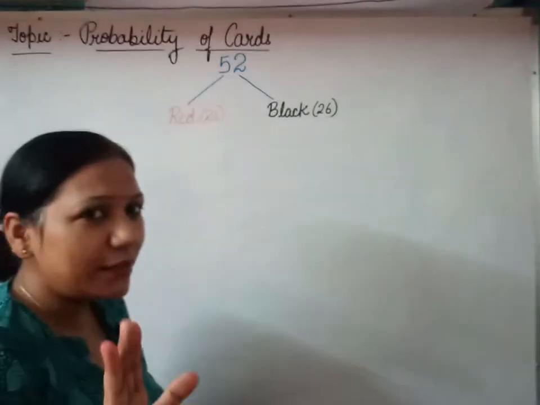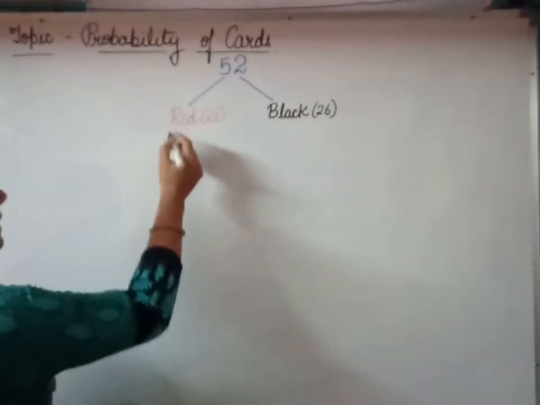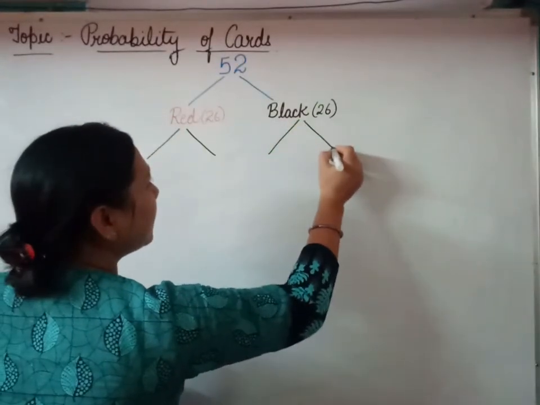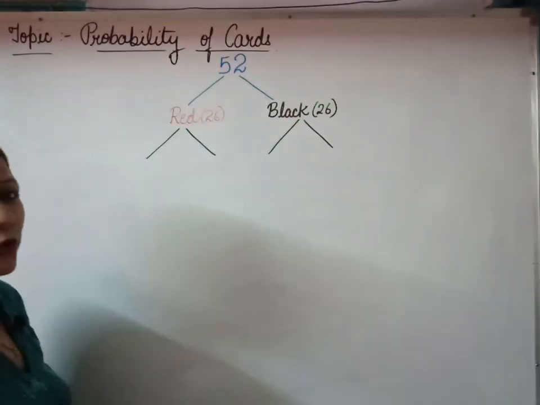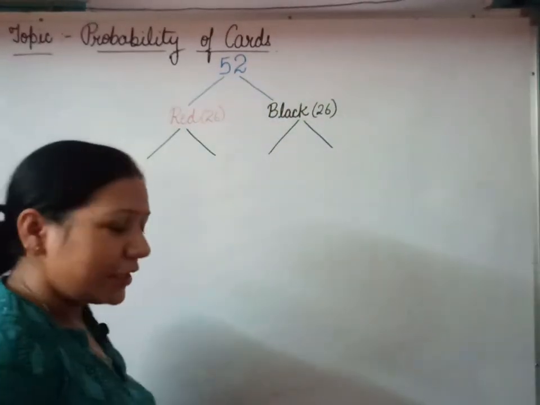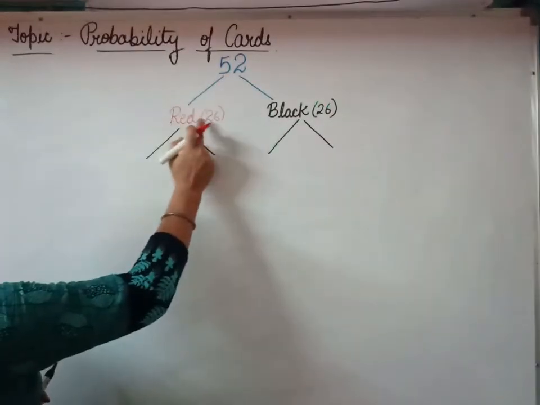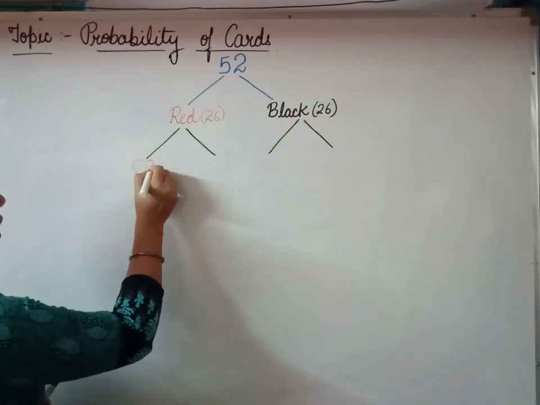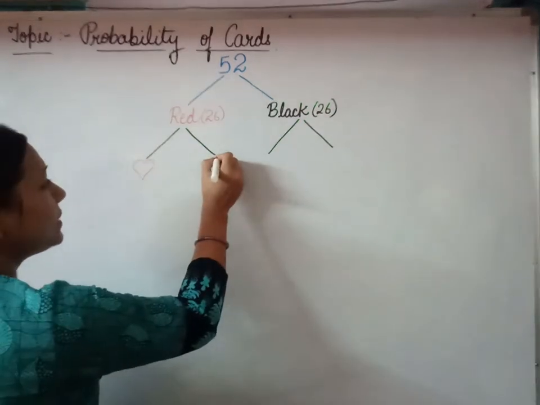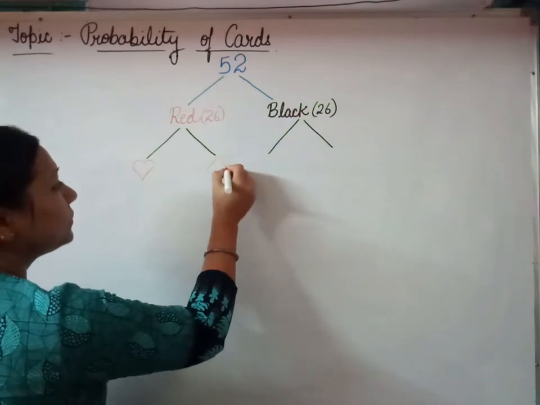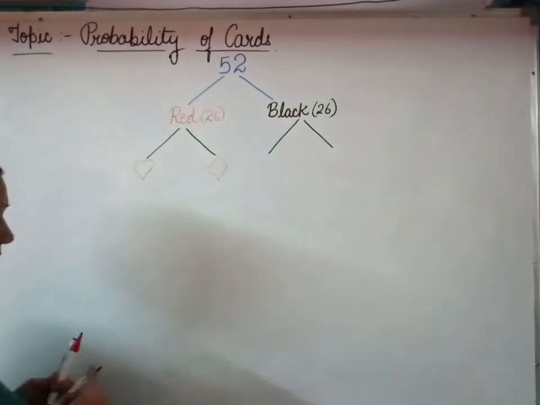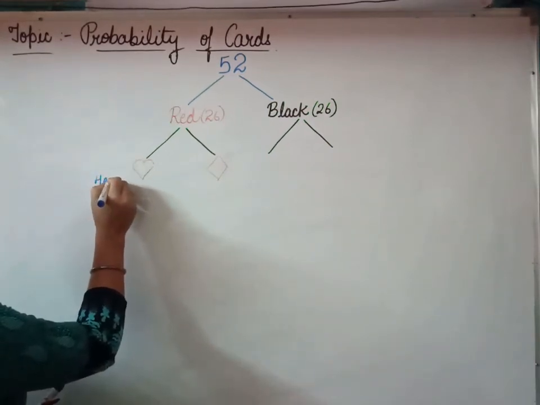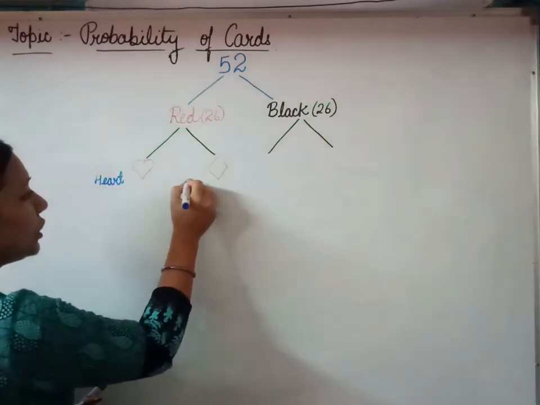Now the story of cards doesn't end here. We have some more. These red cards and black cards are again subdivided into different shapes. Very first, the red card is subdivided into two shapes. One is the shape of a heart and the second is the shape of a diamond. I'll write the names: this is the heart shape and this is the diamond shape.